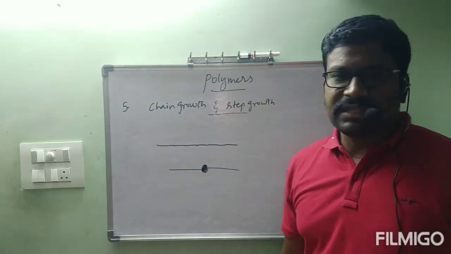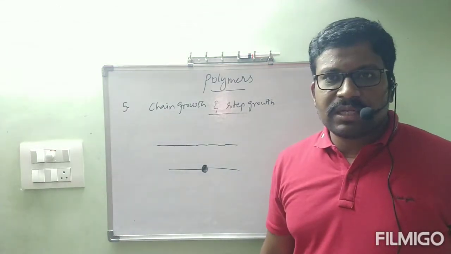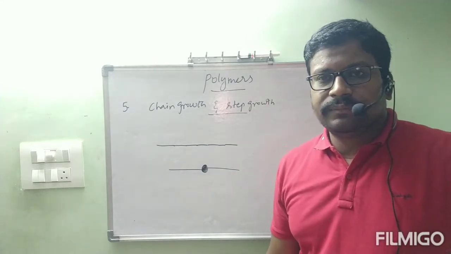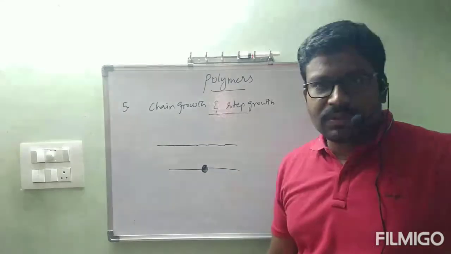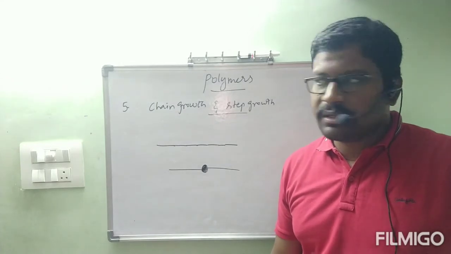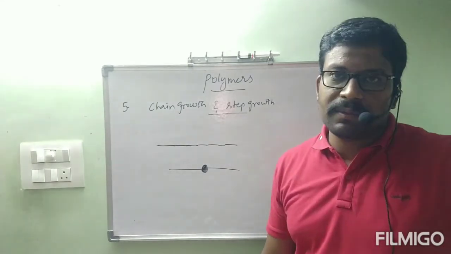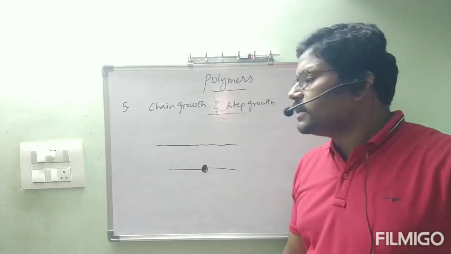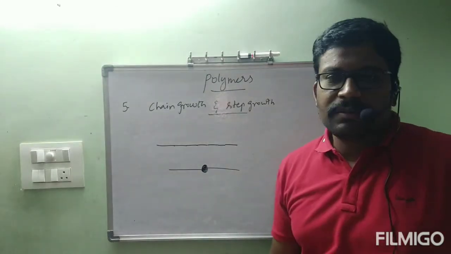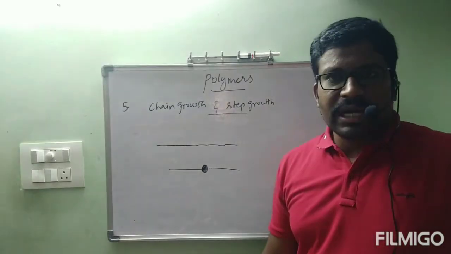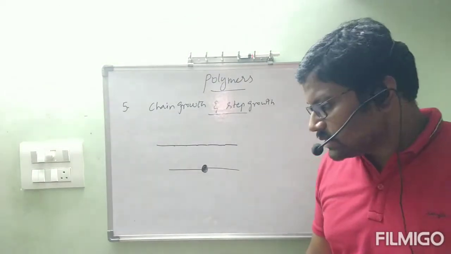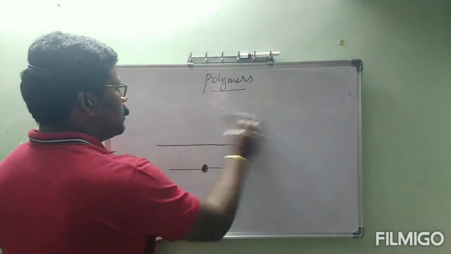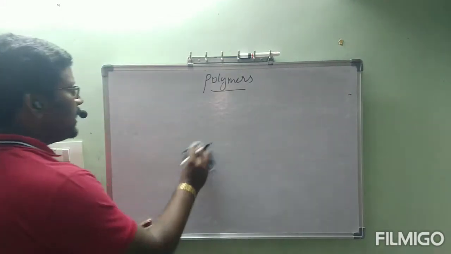This is about classifications. 5 types of classifications are completed under polymers. First classification depending on source. Second classification depending on structure. Third classification depending on mode of polymerization. Fourth classification depending on intermolecular force present. And fifth classification depending on chain growth and step growth polymerization. Next we will go through the next concept: types of polymerization.